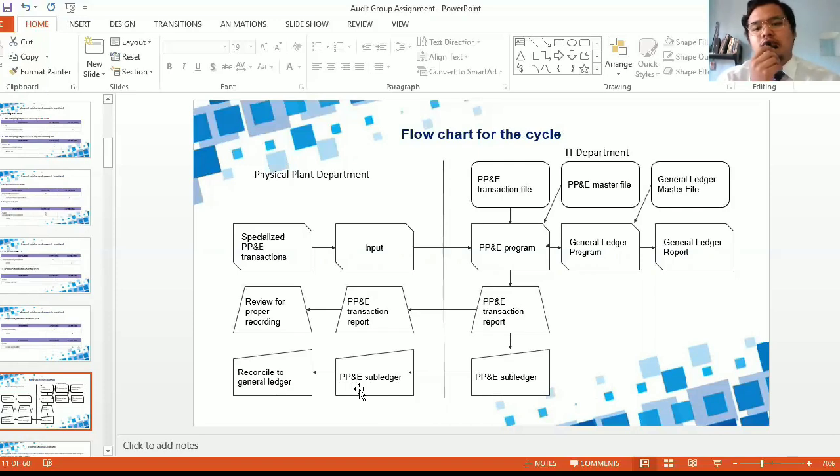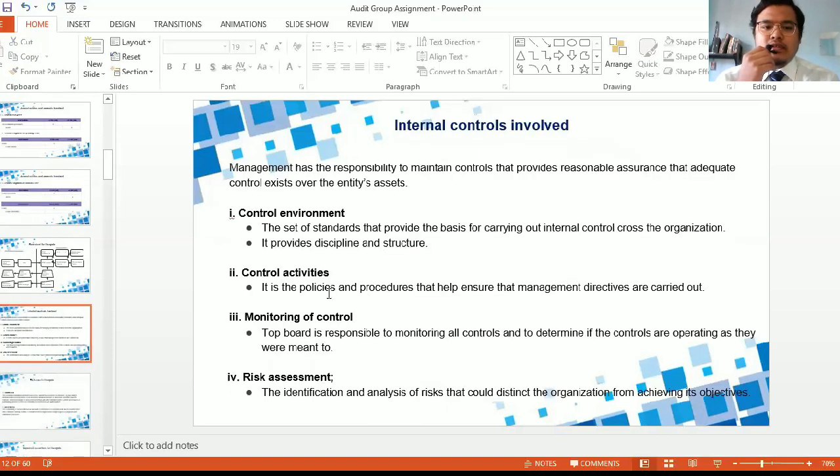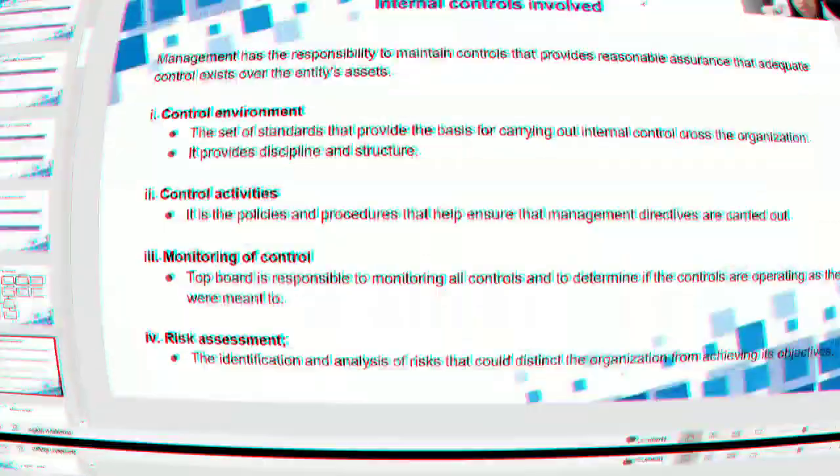Usually, from the PPE subledger to the reconciliation ledger will be done monthly to make sure all the transactions or purchases or disposals of the asset will be updated to the general ledger, so that there will be no information left out. So that's all for me for the process, the source of document, journal, and the flowchart. So we give it to Hilmi to continue the presentation.